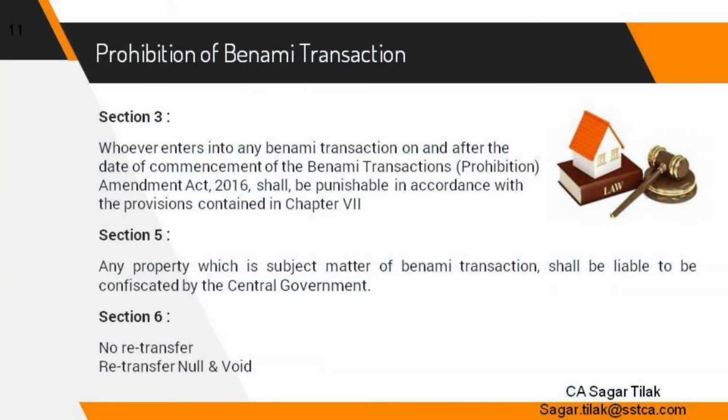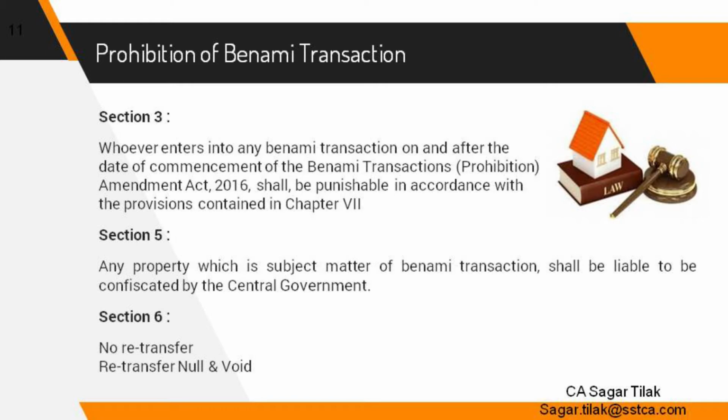Section 3. So Section 3 has three limbs. Section 3(1) says that no person shall enter into Benami transaction. As the name indicates, prohibition of Benami transaction, subsection 1 is very important. It prohibits any person from entering into a Benami transaction. Section 3(2) says that any person who enters into Benami transaction shall be punishable with an imprisonment which may be extended to 3 years or fine or both.